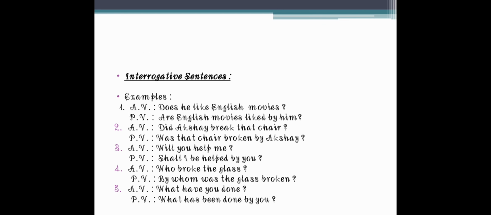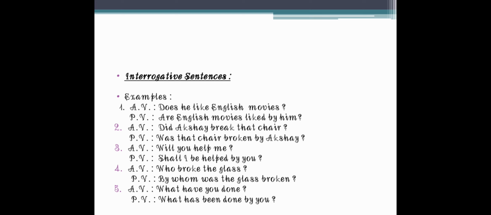Then we have taken interrogative sentences. Let us take one or two examples. Did Akshay break that chair? Now, for the sentence, first you have to decide what the tense is. Did is always in the past tense, so it shows that the sentence is in past tense. Now first decide what the subject and object of the sentence is.